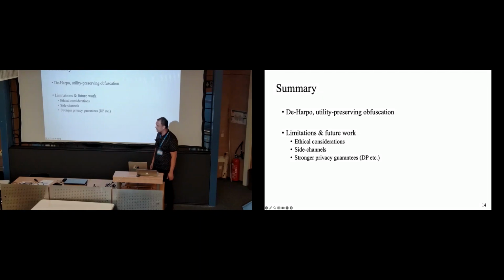So just to summarize, in this work, we presented dharpo, which is a utility-preserving obfuscation system for YouTube-style recommendation systems. There are some interesting limitations and future work things that I would love to discuss. First is, for example, ethical considerations. Every time we submit this work, we get some angry reviewers who complain about us violating YouTube's terms of service. And there are some ethical concerns with obfuscation in general.